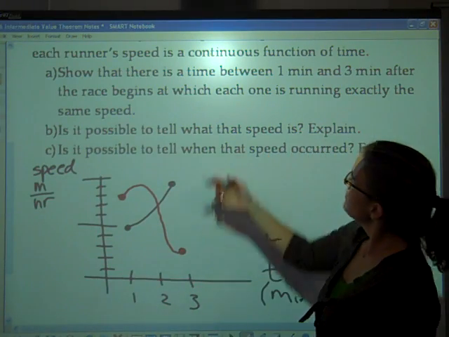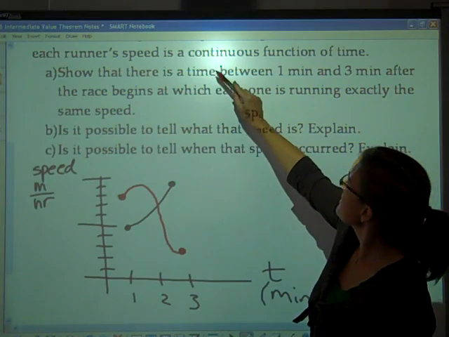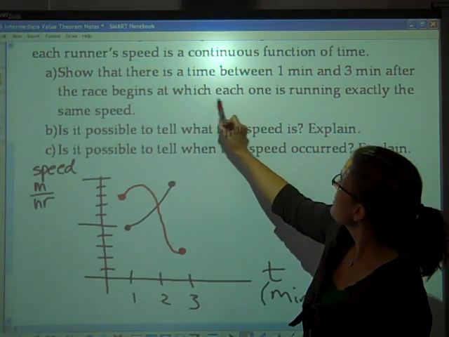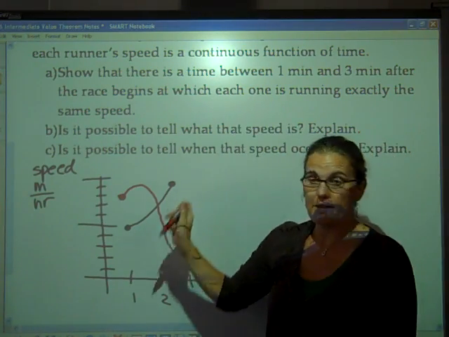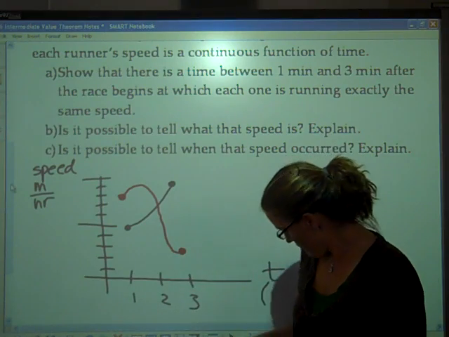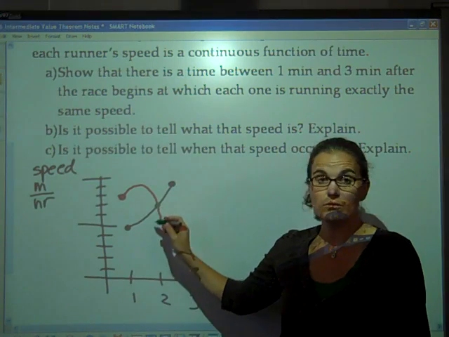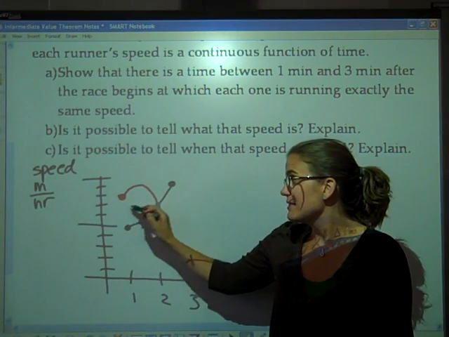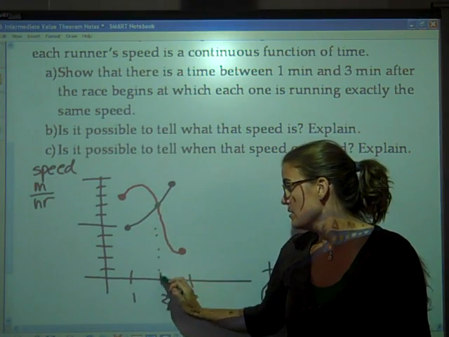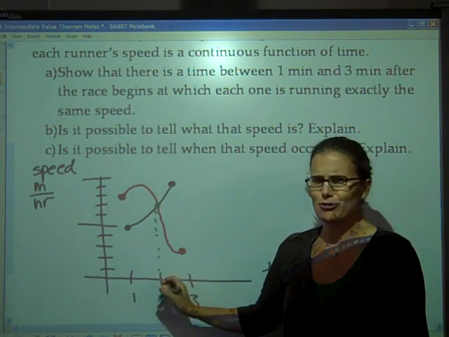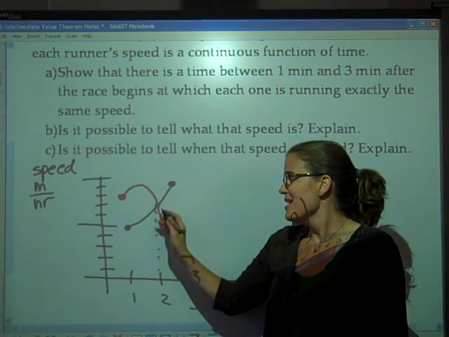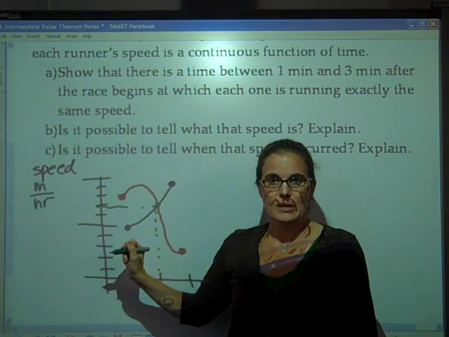So for letter A, it said show that there's a time between those two at which each one is running exactly the same speed. Hopefully we can see here where these two lines cross, that right at this certain time, wherever that time was, it looks like it's 2, but it just happens to be right in the middle, they were both running the exact same speed.